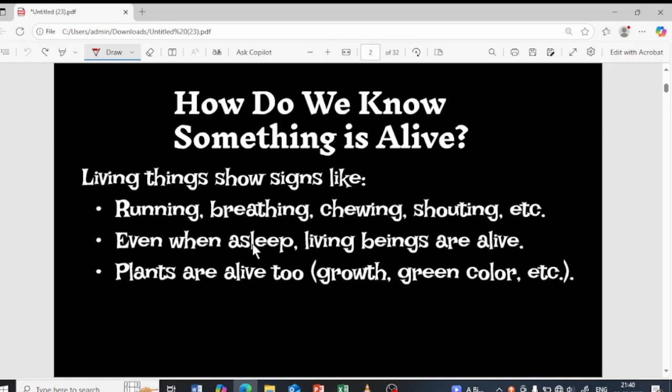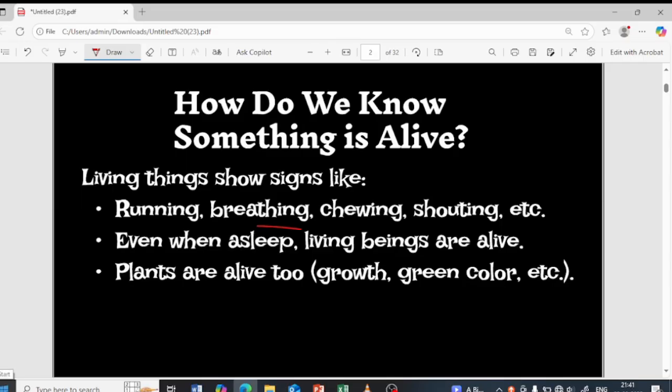When we are asleep, again, you might think there is no movement taking place in the body. We are not running, but yet we are breathing. That is also a movement. So we can consider living beings alive when that particular organism is asleep as well, and there is some sort of activity taking place inside the body of the organism. So we consider the organism as alive.